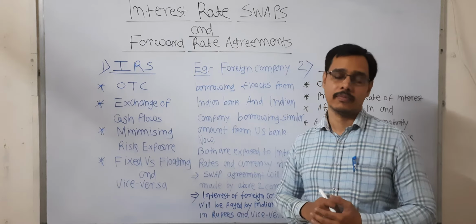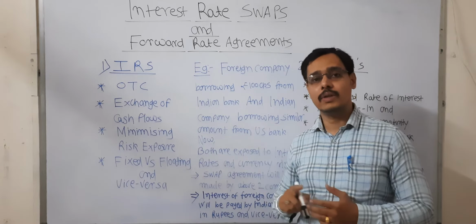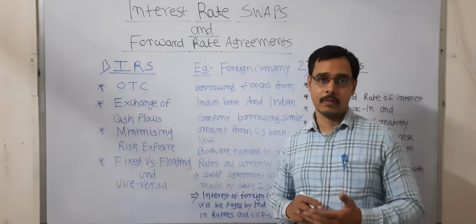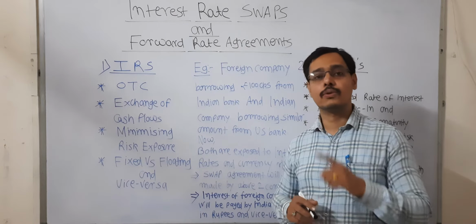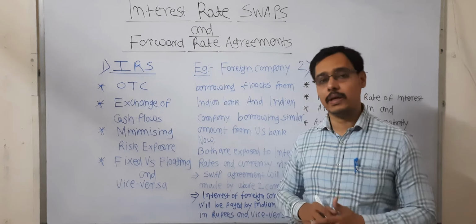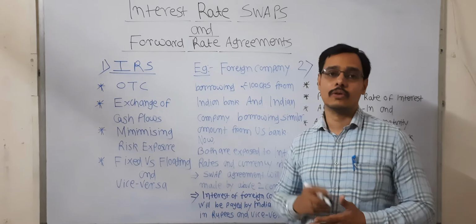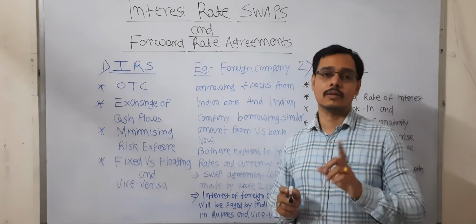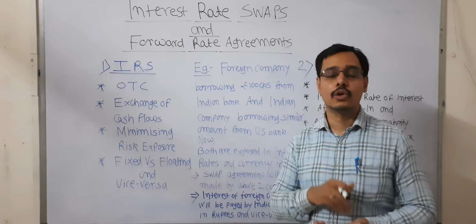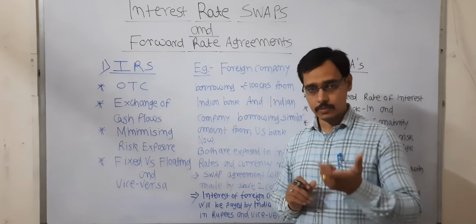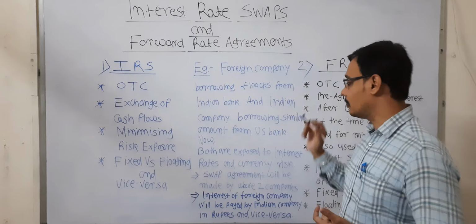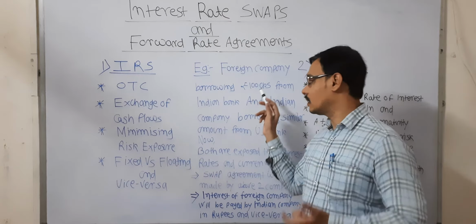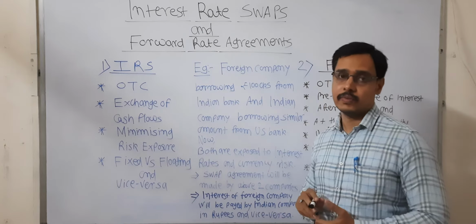At that time, the foreign company will have to pay the interest on 100 crores in terms of rupees. It cannot pay interest in terms of its domestic currency, it will have to pay in terms of foreign currency, which will be rupees for it. So that company will pay the interest on 100 crores in rupees.